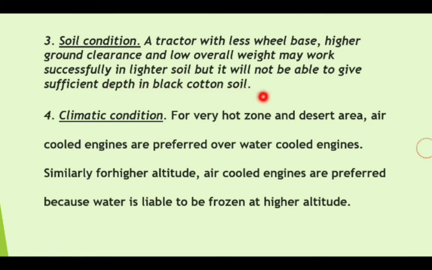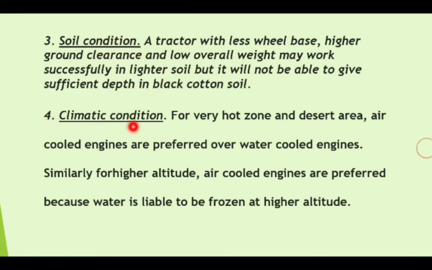So what is black cotton soil? That is mostly used for sugar cane or cultivation of cotton. In that condition you have to use a heavy weight tractor. This way the soil condition affects the selection of tractor.